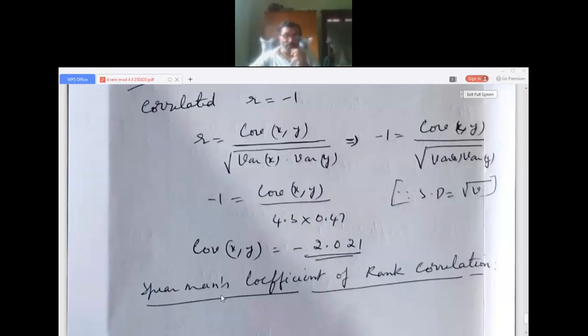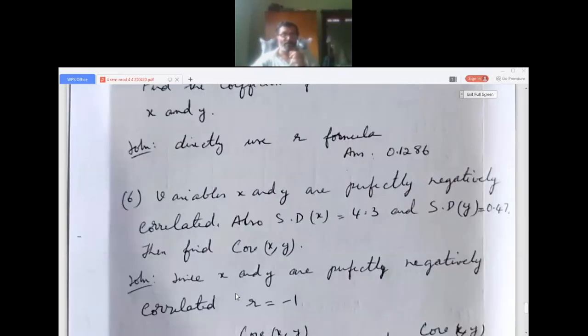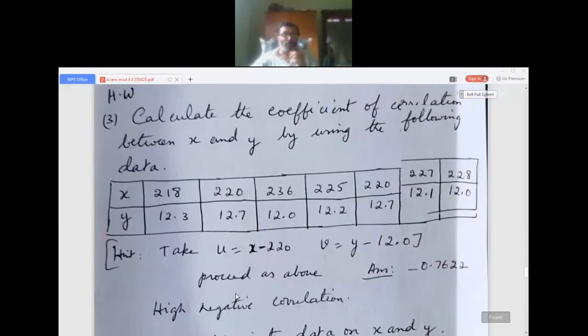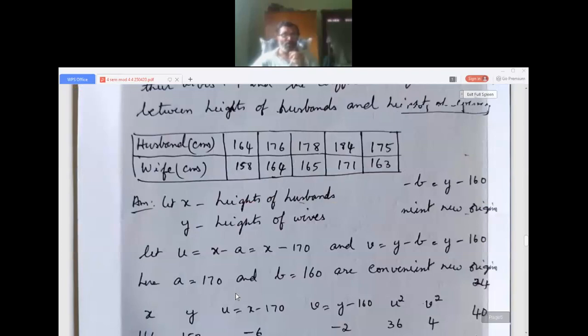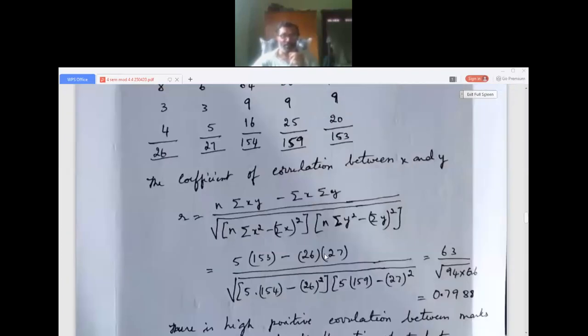Next class, that is tomorrow at 12, I will do Spearman's coefficient of rank correlation. Again, there is a problem in the model question paper on this. All of you solve the model question paper problems in coefficient of correlation. Once again, I will explain this new method. The old method goes directly like this.